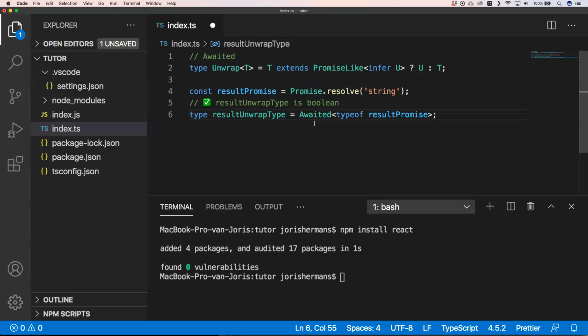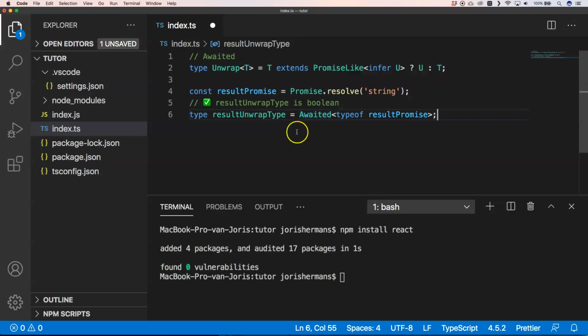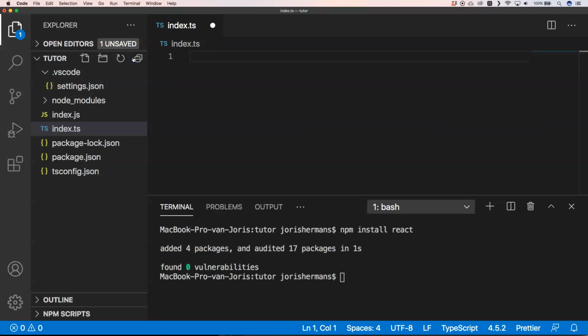But again, if you want to have the type of a promise, just use Awaited, and then you get the type of the promise, right? Like we said before, this one is very basic.